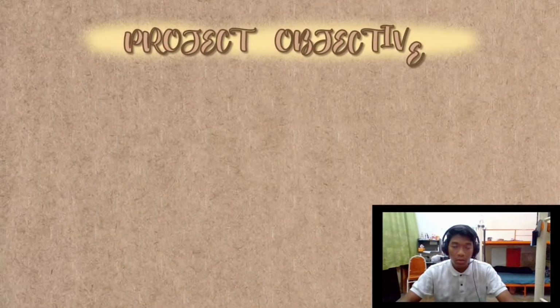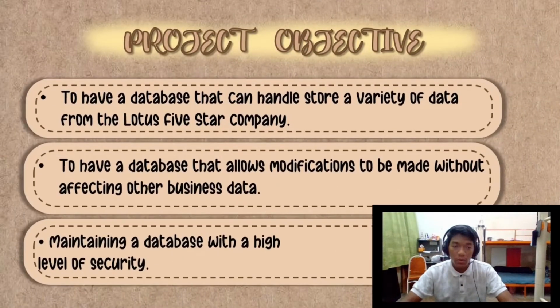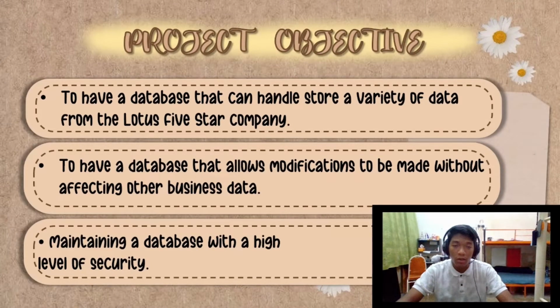So, the project objectives. The first one is to have a database that can store a variety of data from the Lotus 5 Star company. The second is to have a database that allows modification to be made without affecting other business data. And lastly, is maintaining a database with a high level of security.